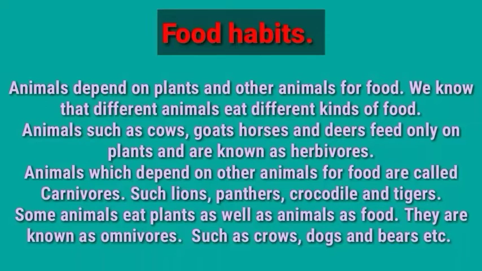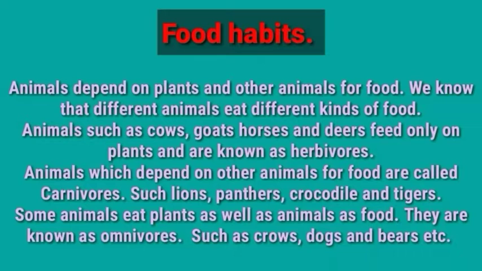Such as cows, goats, horses, and deer feed only on plants and are known as herbivorous animals. Why are they known as herbivorous animals? Because they eat only plants and plant products. Herbivorous means we can say vegetarian animals also. Why vegetarian? Because they eat only plant products.